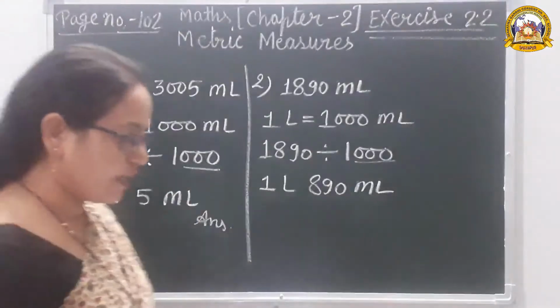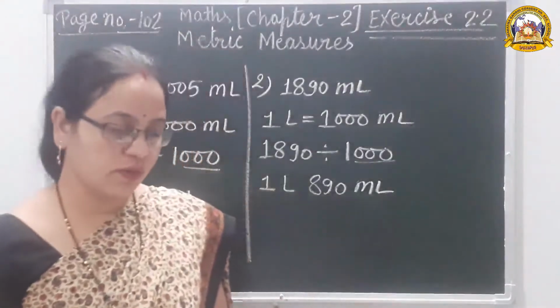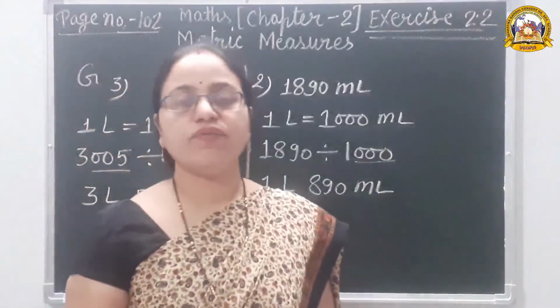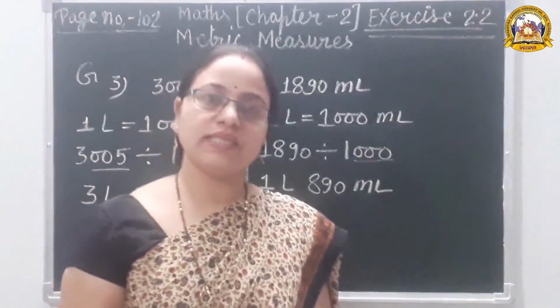So all the other remaining questions are for homework. You have to solve them first in the rough copy, and if you get the correct answer, then you can complete them in CW. Okay?